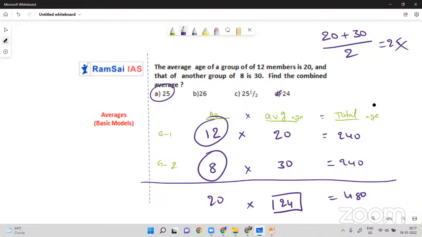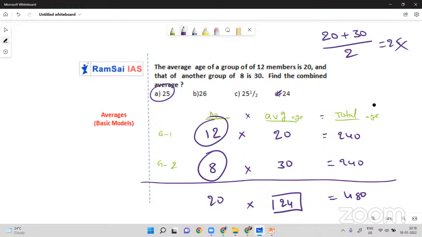So here also the average is 24, but we have 12 people in group 1, whereas 8 people in group 2. So the 8 people in group 2 will fight against you, because their average may be less than what you are thinking, or maybe greater than what you are thinking, right? As there are no equal number of people in the two groups, you should not go with 25, remember. So is there any better way to solve this problem?